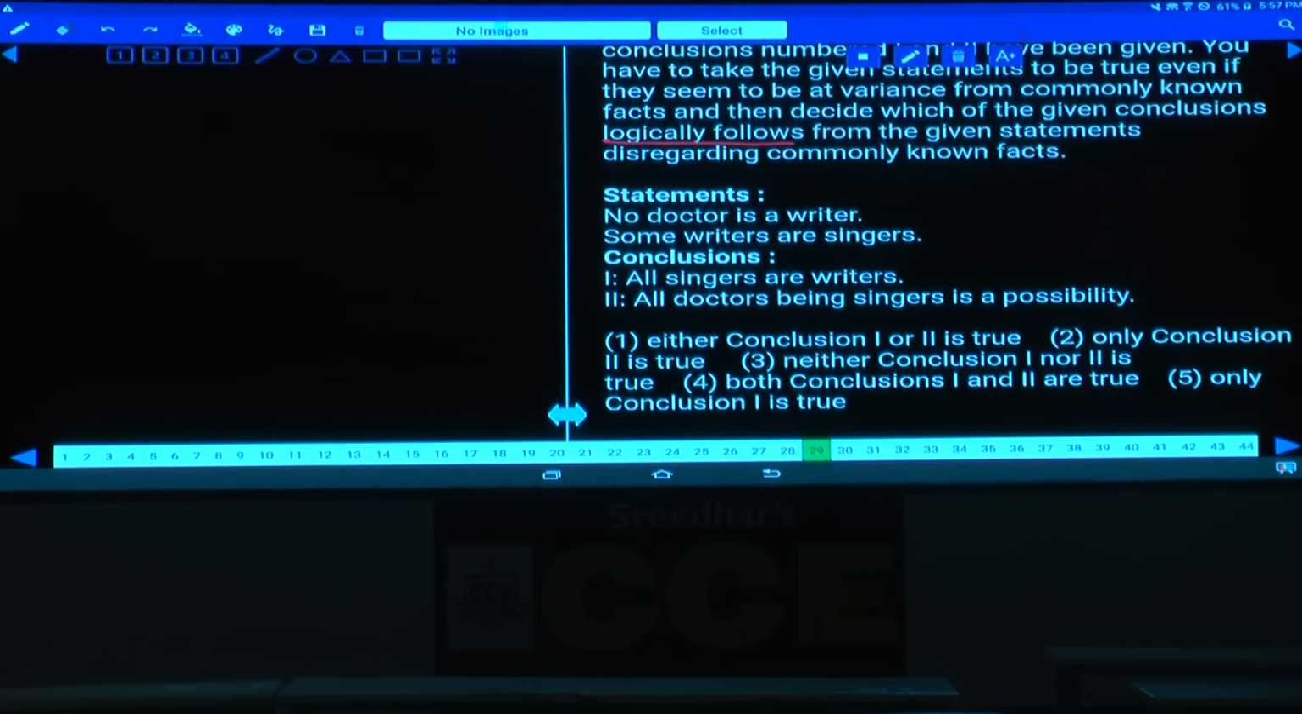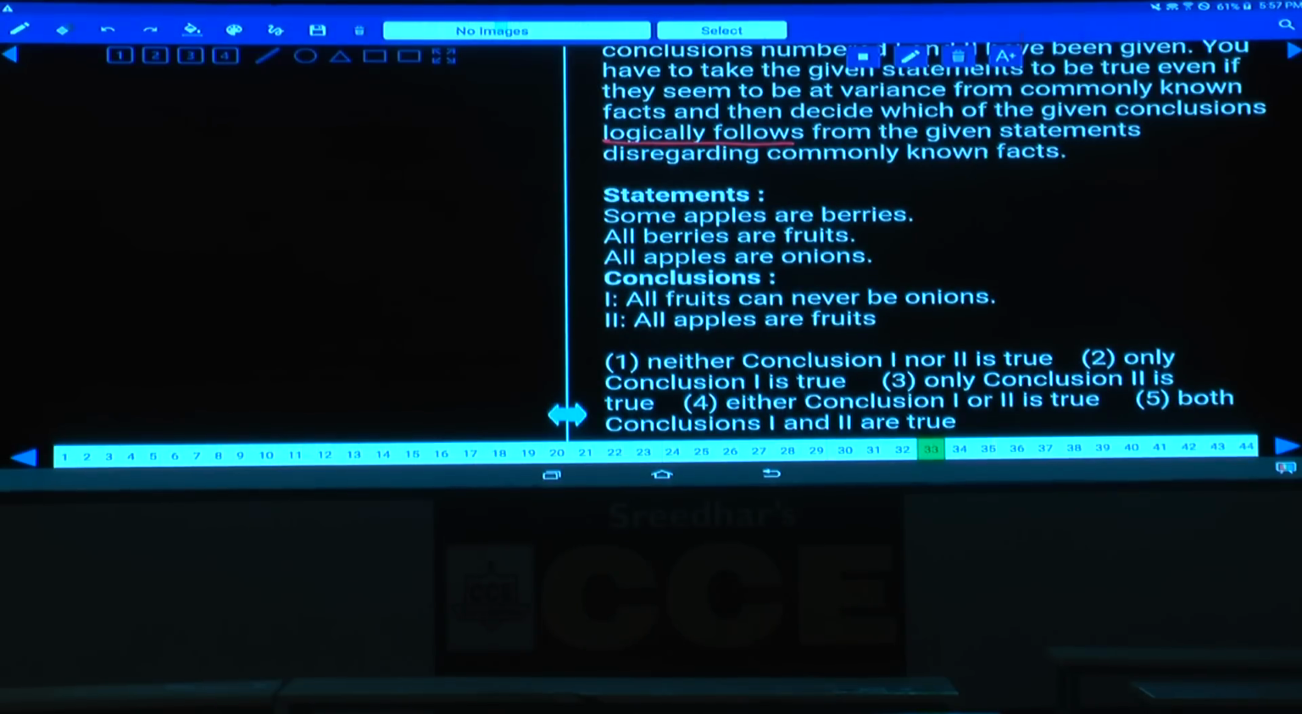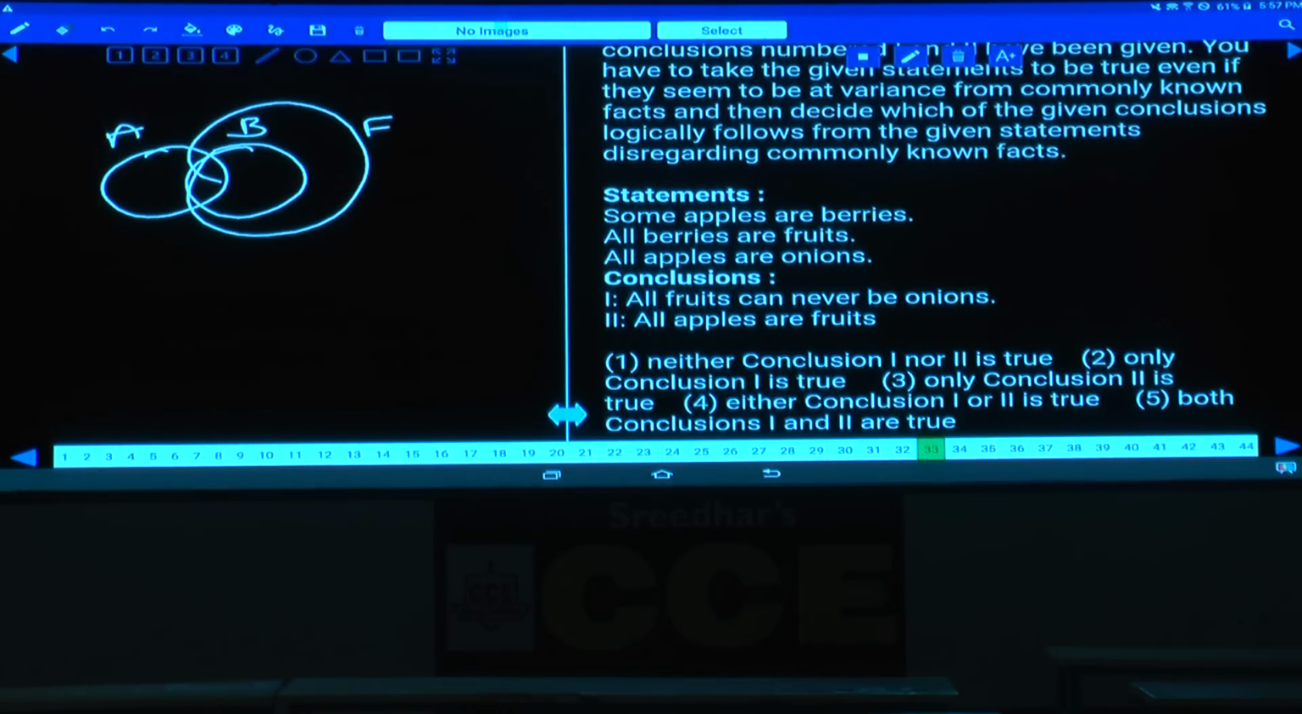33. Now in this question number 33, "some apples are berries" can be written like this. Now these are the apples which are berries. All berries are fruits, all these berries are what? All berries are fruits. Next one, all berries are fruits and all apples are onions. All these apples are what? All apples are onions.